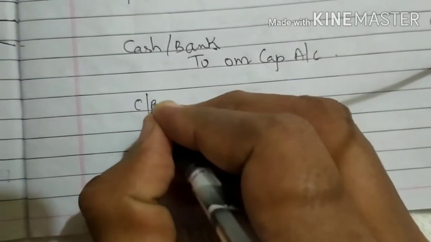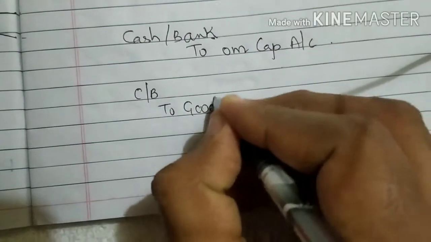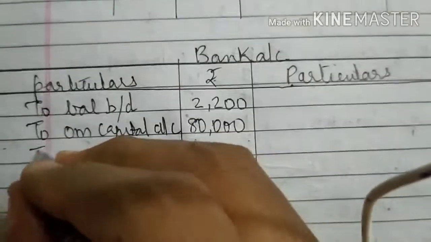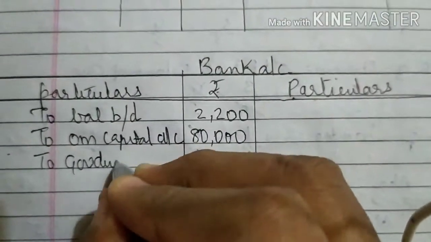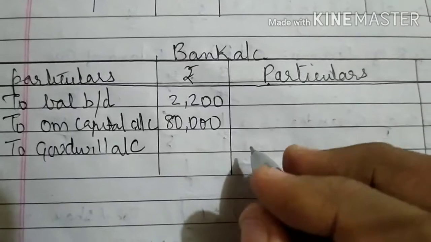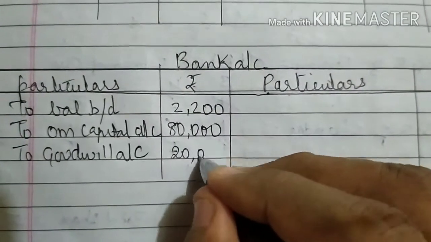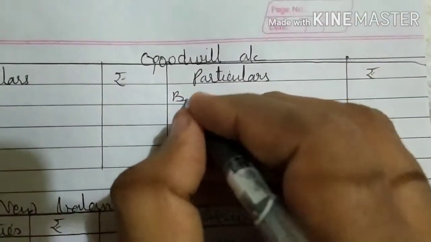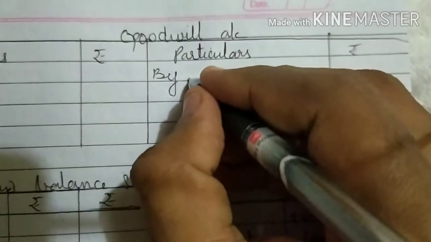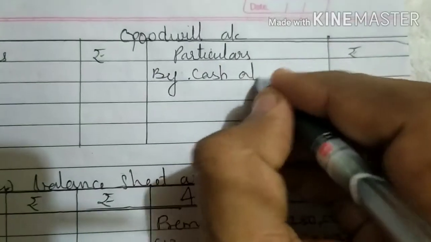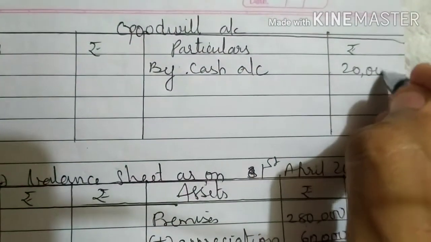So the entry will be cash or bank account debit to goodwill account, which is 20,000. Second effect, goodwill account credit side by cash account, which is 20,000.